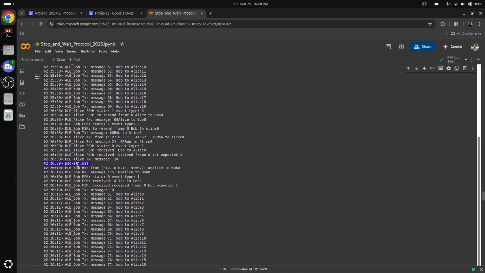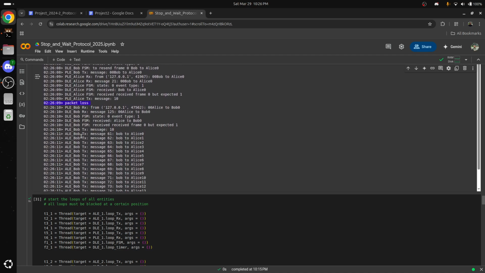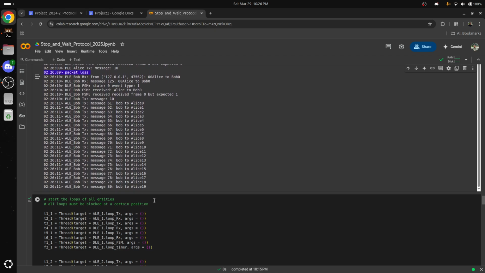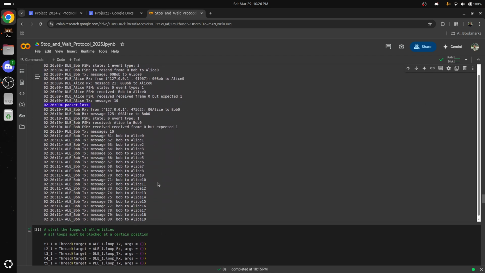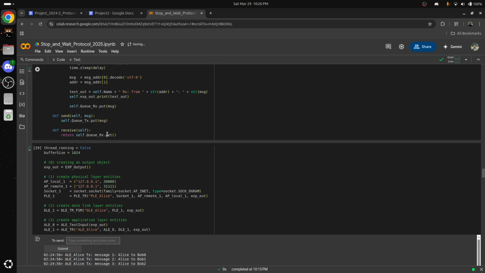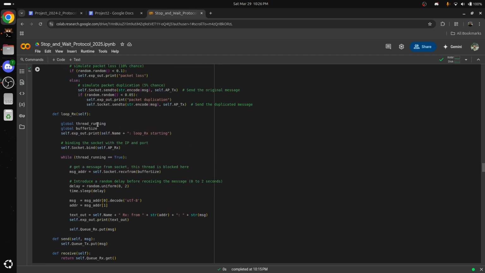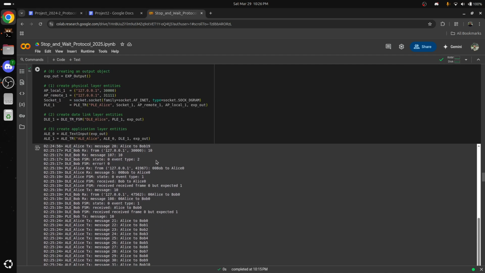As we can see, finally we got a packet loss, which is only a 10% chance. For the packet duplicated, we have only a 5% chance that we get to see it, so in this case I'm going to skip over it. But as we can see right here, it is implemented. It's just such a low chance of duplication that you might not see it in the video.